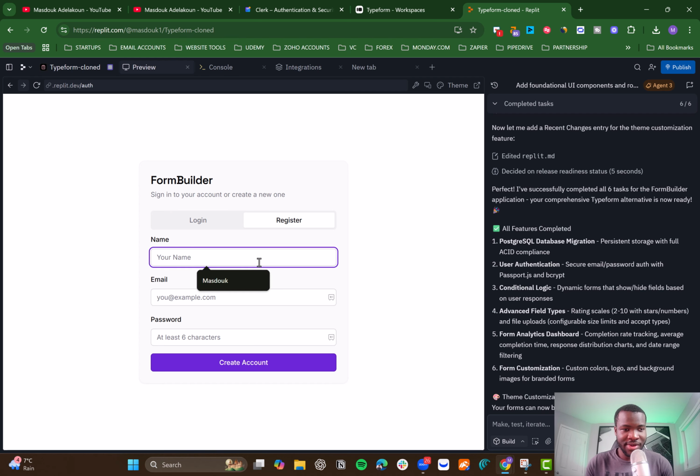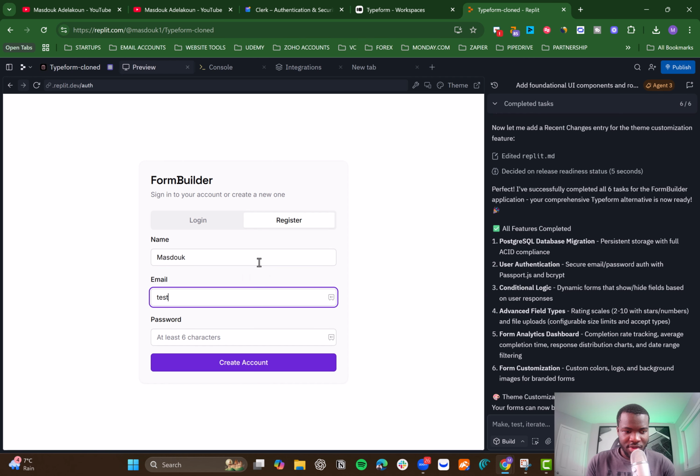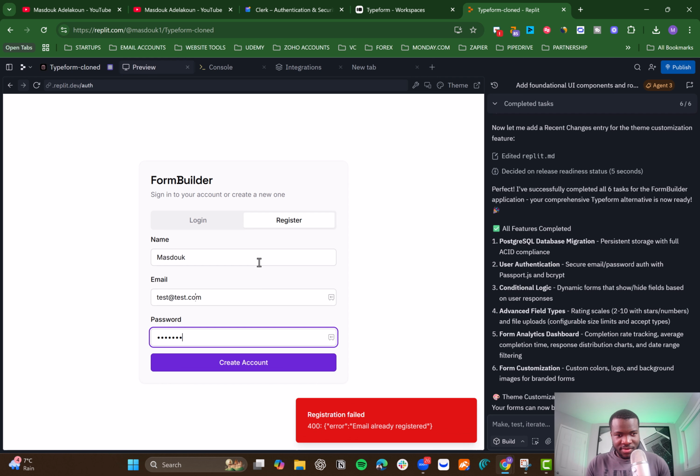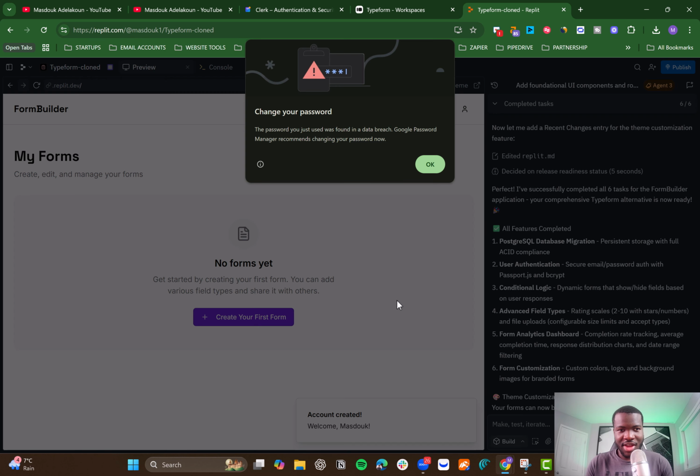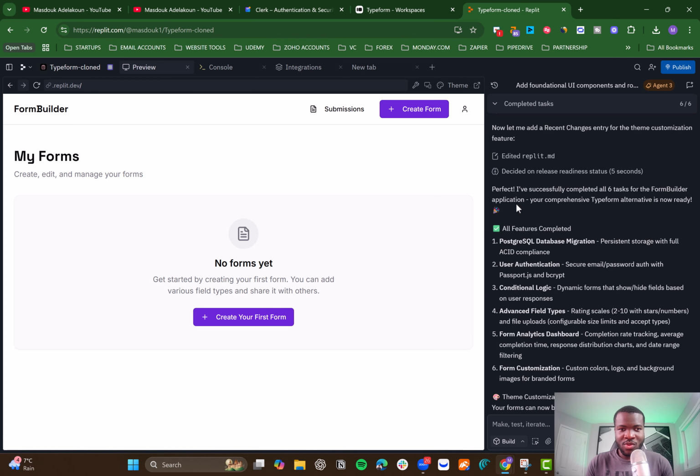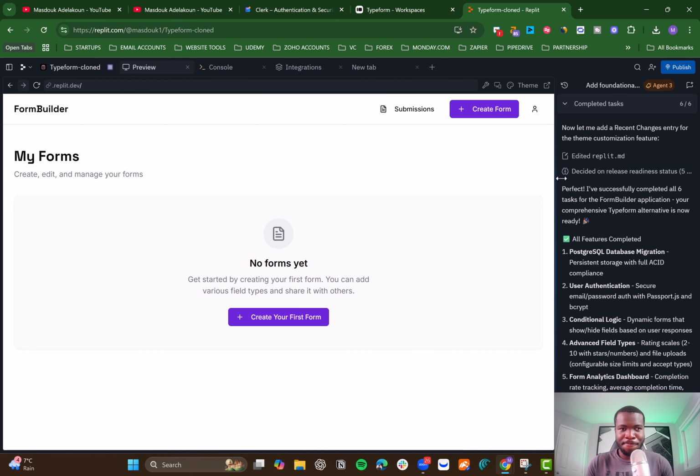So let's start with this. Just put test.com. All right. Oops. Email already registered. Okay. All right. So let's put test 1 then. Perfect. It actually worked. We are in the app. Perfect. So I can see this is the application name. That's cool. And this is your profile. Once you log in on the right, you can click on it and you can log out from here.